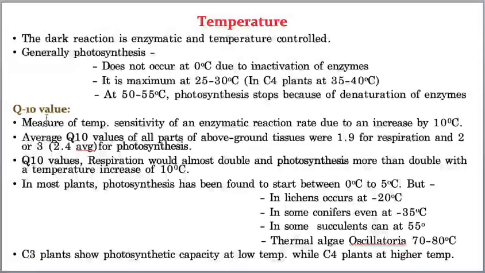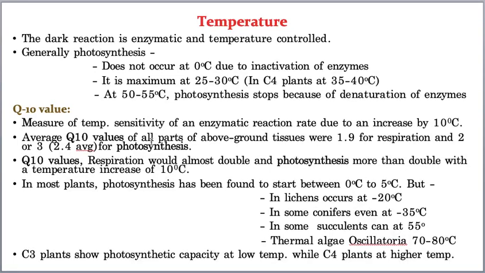Now when you increase by 10 degrees, how do the enzymes act, what changes happen in the enzymes? For every 10 degrees centigrade, how much change comes in enzymatic activity, that change only you are calling Q10 value. I think you understood. And the average Q10 value is 1.9 for respiration, whereas for photosynthesis the average is 2.4. That means almost double that of respiration.